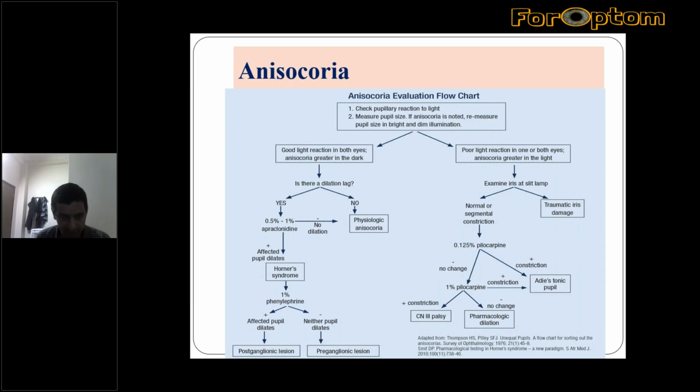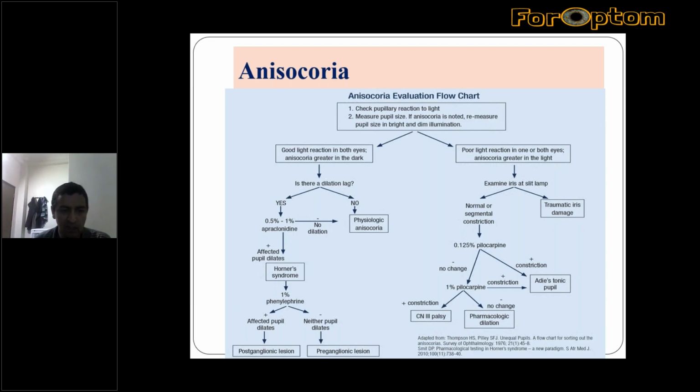If there is good light reaction in both eyes, then anisocoria is greater in the dark. If there is more anisocoria in the dark, then check for pupil dilatation lag. If there is no dilatation lag, that is physiological anisocoria. If yes, then you do the apraclonidine test.